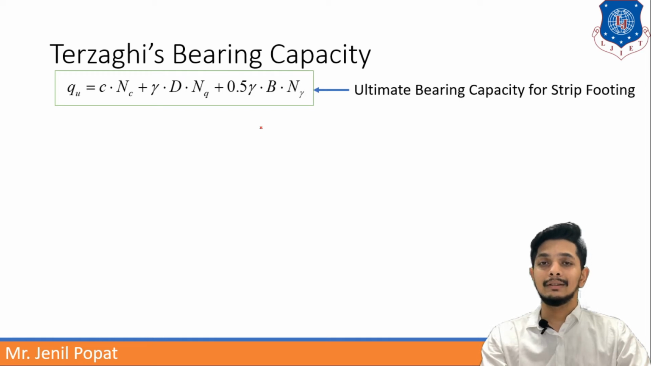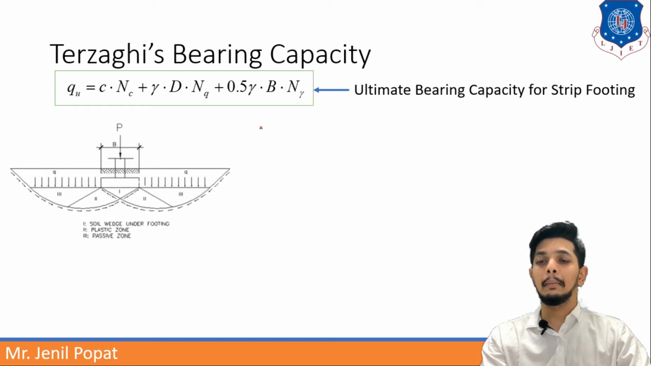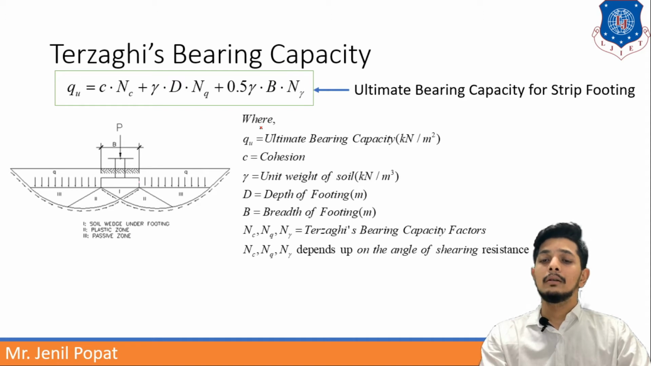Let us understand this equation. This equation is given by Terzaghi for the ultimate bearing capacity of a strip footing. The equation is qu, the bearing capacity, equals c into Nc plus gamma into D into Nq plus 0.5 gamma into B into N gamma. Now, c is cohesion here. Gamma, the unit weight of soil, must be in kilonewton per meter cube. D is the depth of the footing, and B is the breadth of the footing. So you must have these two data.